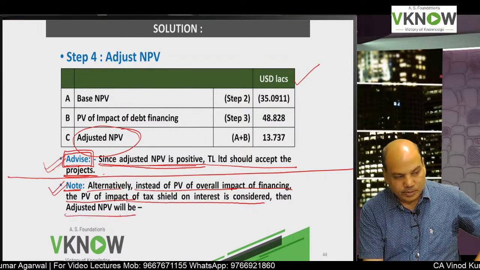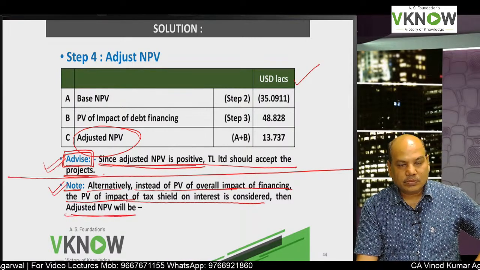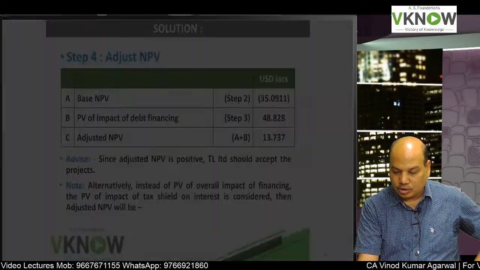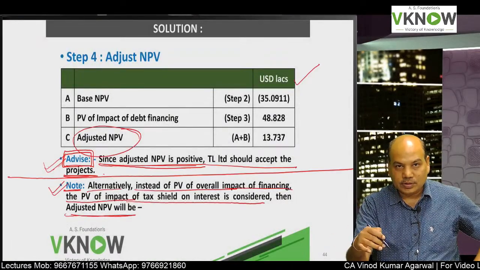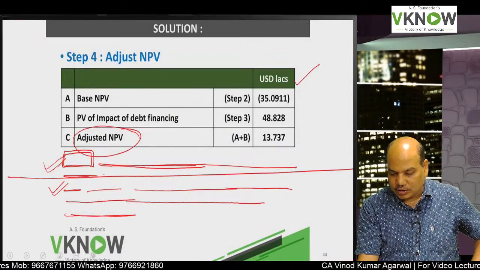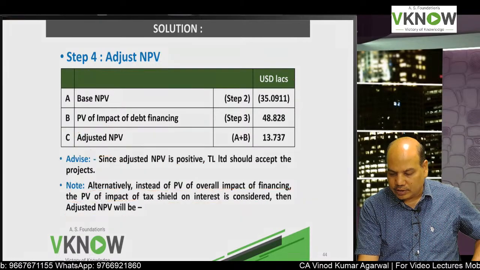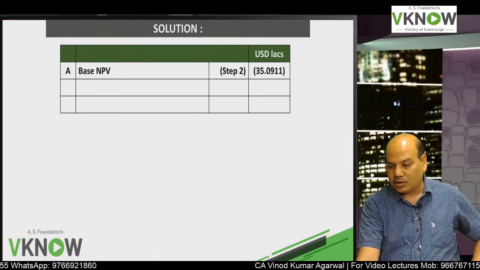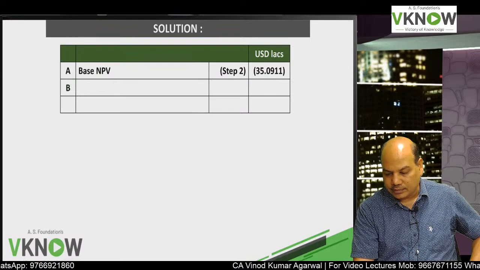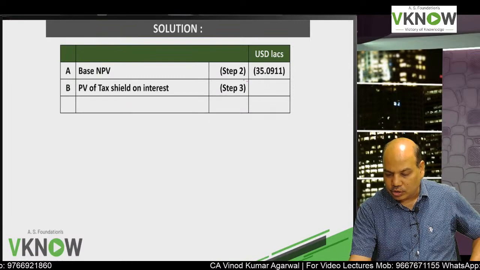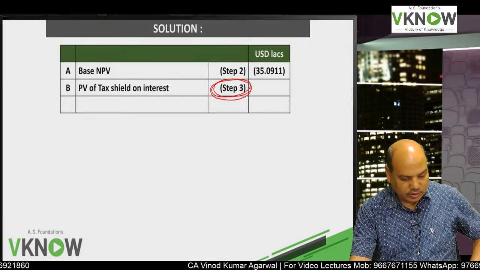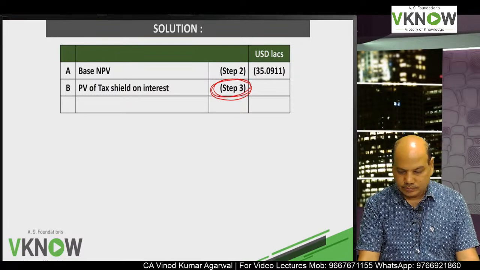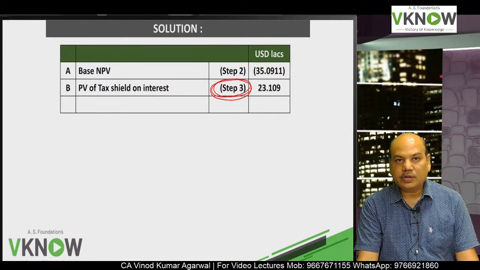Then adjusted NPV will be. So now I will only consider the PV of tax shield on interest already computed earlier. You can check there. We can write the same figure already computed. Write down base NPV: 35.0911 negative. PV of tax shield on interest, already calculated in step number 3: 23.109.